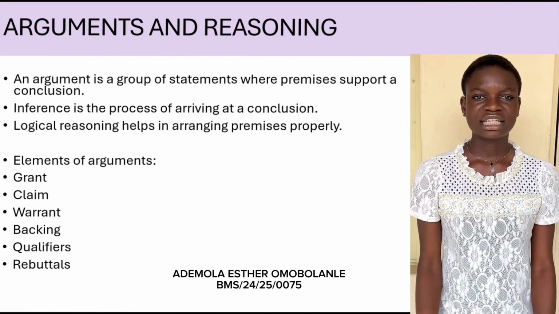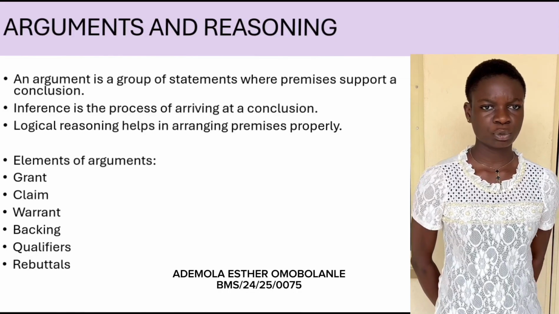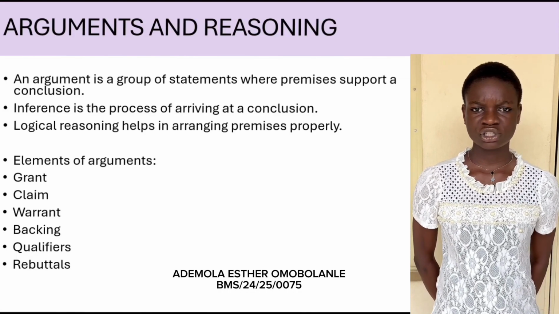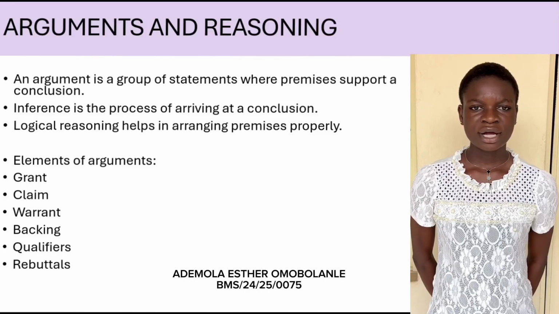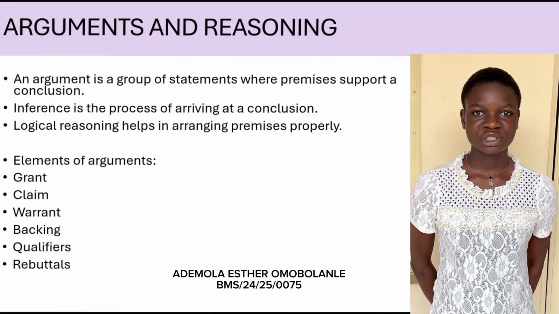My name is Esther, and there are different elements that make up an argument. 1, grounds. It refers to the evidence given to support the conclusion. 2, claim is the conclusion that the speaker wants the audience to accept. Warrant, that's the explanation between the evidence and the conclusion. And backing refers to the extra support given to the warrant.